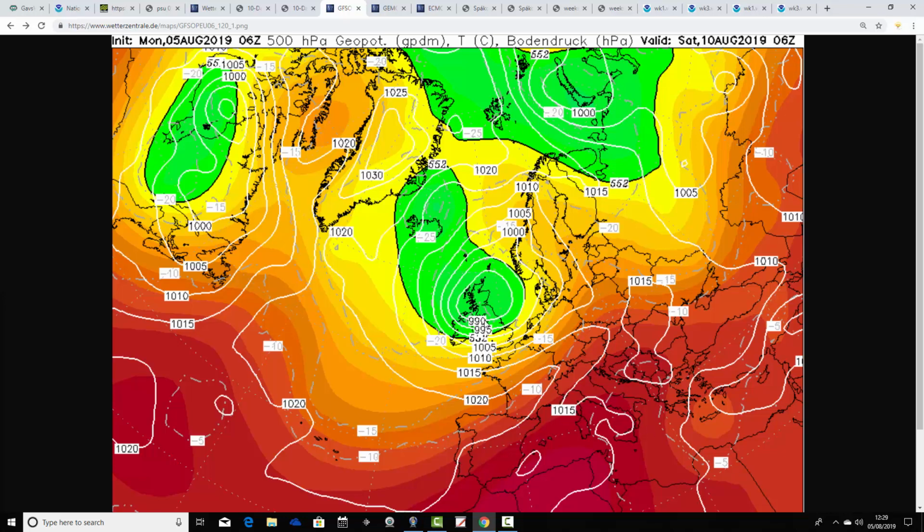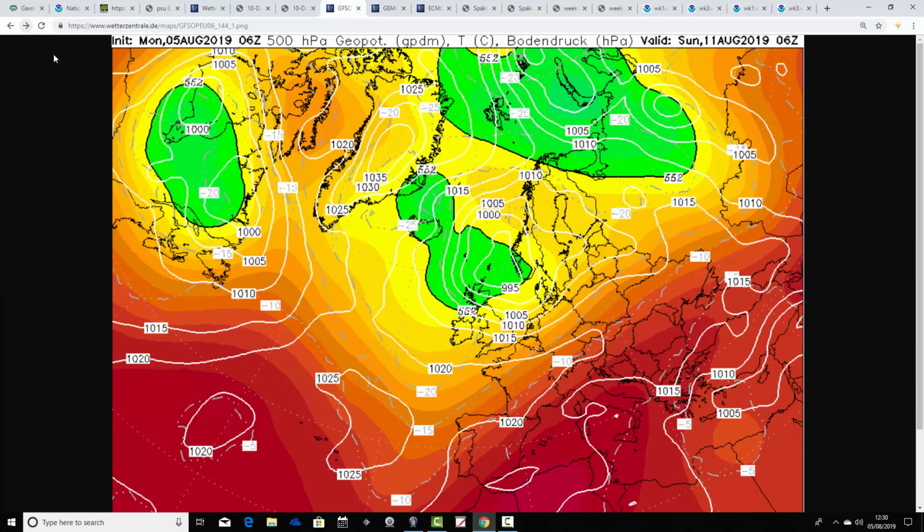But it's not the sort of chart you want to see on the 10th of August. Remember, the 10th of August is a historic day, because that was the day back in 2003 when we reached 38.5 degrees Celsius. For 16 years, that was our hottest maximum temperature in the UK, just been beaten, of course, this summer on the 25th of July at 38.7. But anyway, 38.5 on the 10th of August 2003, for 16 years was the hottest day on record. Certainly not going to be breaking hot temperature records this 10th of August, because that does look really wet and windy.